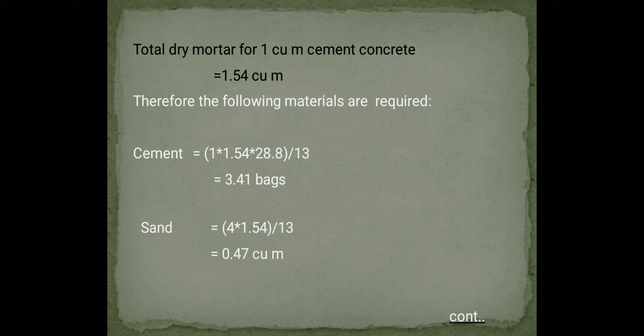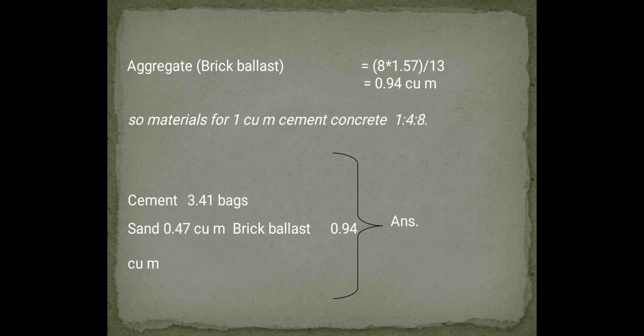For cement, 1 into 1.54 into 28.8 divided by 13, that is 3.41 bags. For sand, it is 4 into 1.54 divided by 13, that is 0.47 meter cube. For the aggregate of brick ballast, it is 8 into 1.54 divided by 13, that is 0.94 meter cube. So the materials for 1 cubic meter cement concrete 1:4:8 are cement 3.41 bags, sand 0.47 meter cube, brick ballast 0.94 meter cube. So this is the answer. This is how we calculate the amount of materials.